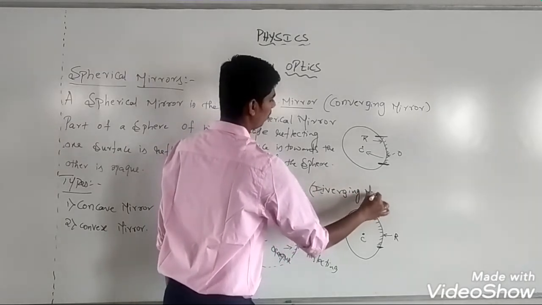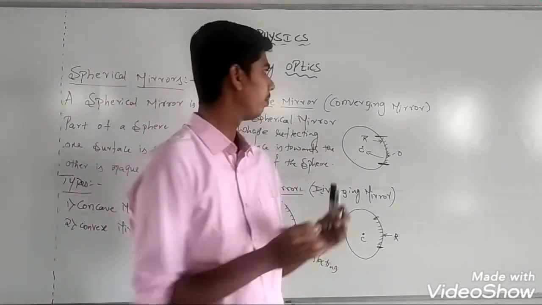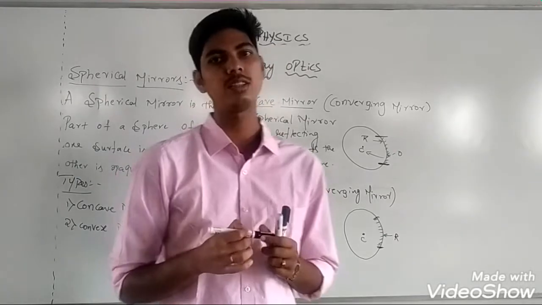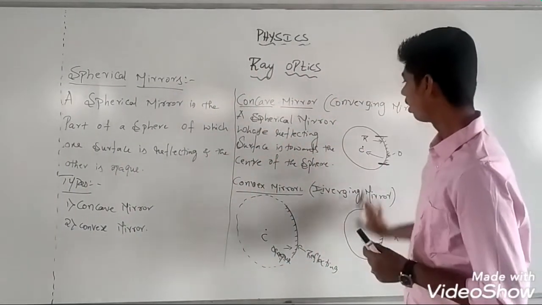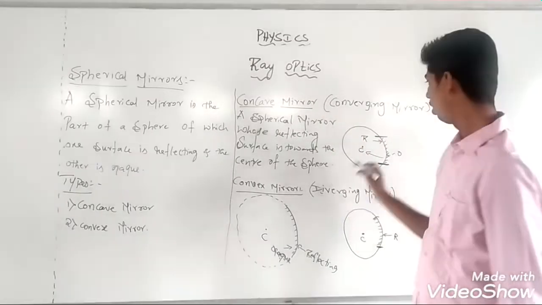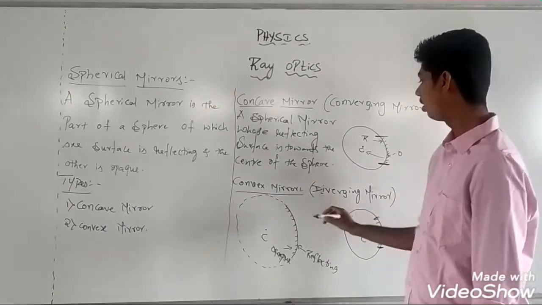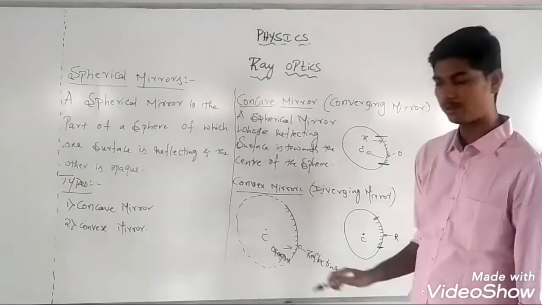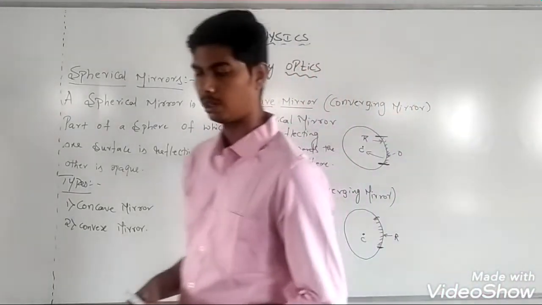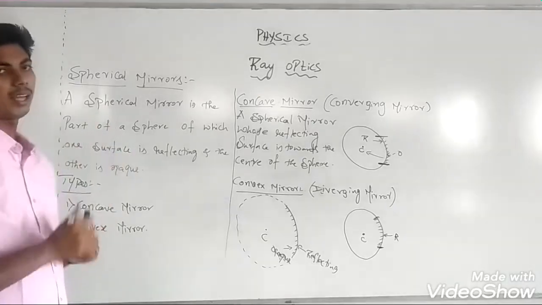Diverging mirror. So, concave mirror can be called a converging mirror and convex mirror can be called a diverging mirror. This is regarding concave and convex mirror. In case of a concave mirror, the reflecting surface will be towards the center of the sphere, and in case of a convex mirror, the reflecting surface will be away from the center of the sphere.